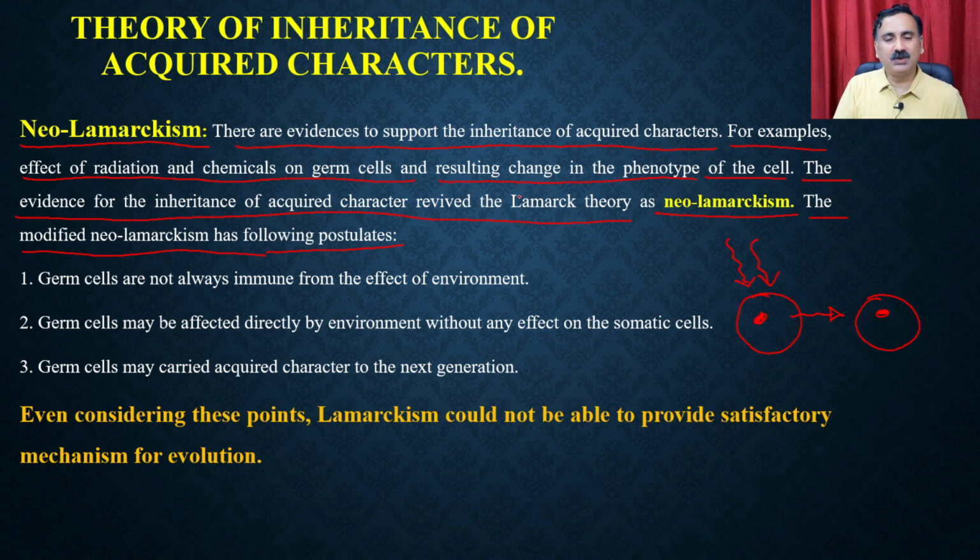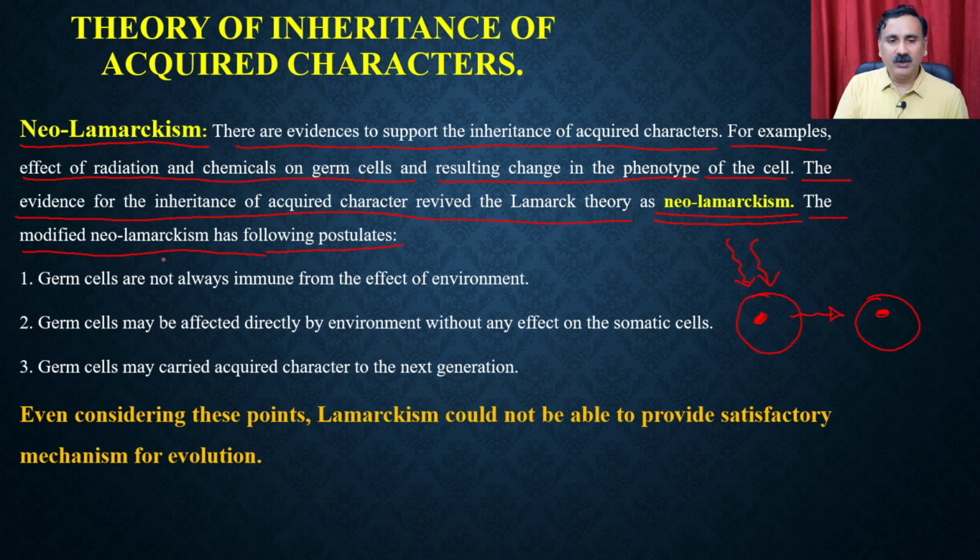That gave a clue to the people supporting Lamarck's theory that this could be the way in which an acquired character can be transmitted to the next generation, and that's how they proposed a new theory called Neo-Lamarckism, or the new theory of Lamarckism.